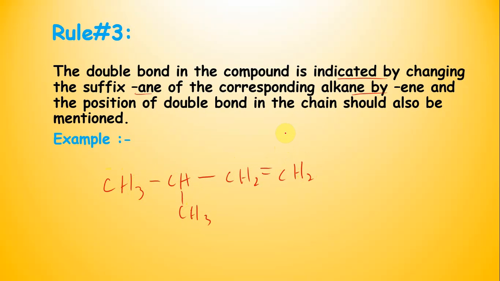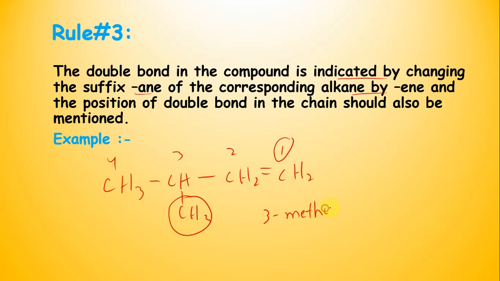Numbering will start from the end where the carbon-carbon double bond is near, 1, 2, 3 and 4. The carbon-carbon double bond is present at the first carbon, and the radical is present at the third. So we will write 3-methyl.